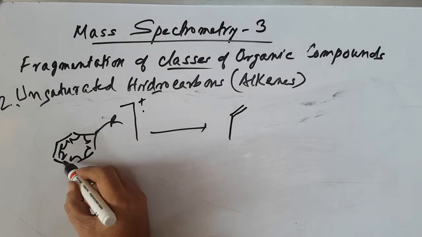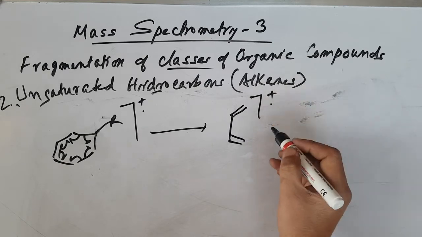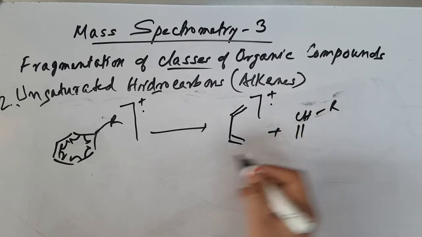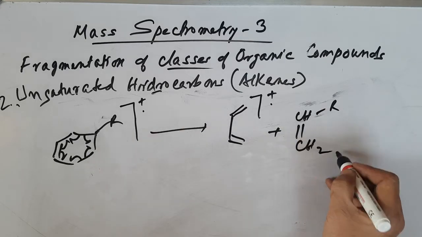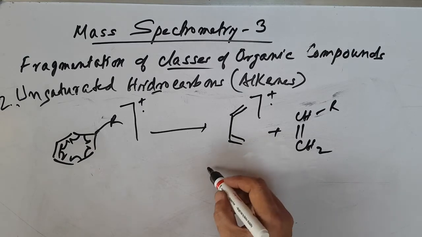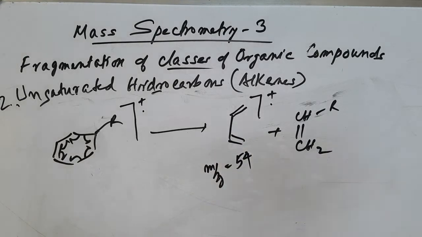So you get a double bond here, double bond here, and here a plus. Here is R, double bond, this is CH2. Okay, so like this. So here you get a high intensity m/z, or say m/z 54.